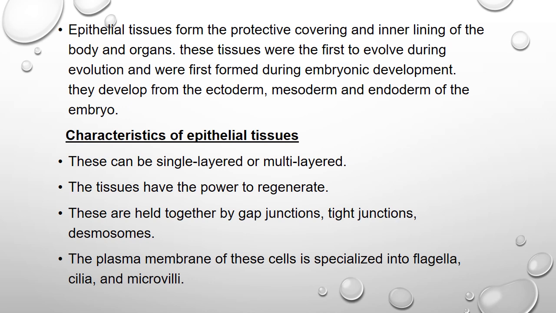Flagella: in some animals, such as protozoans, these animals have flagella for locomotion. Cilia: in paramecium, the locomotory organs are cilia. Microvilli are present in our intestinal cells. In the inner lining of the intestine, the folds of this epithelial tissue are folded into finger-like projections to increase the surface area for the absorption of digested food.